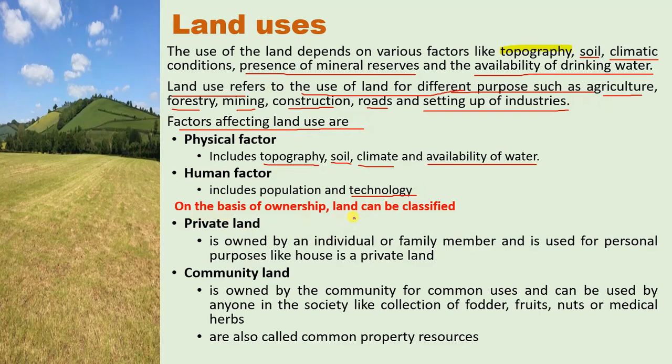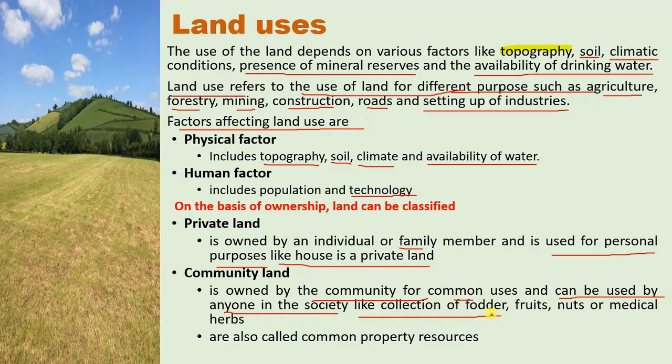On the basis of ownership, land can be classified as private land and community land. The private land is owned by an individual or family members, and is used for personal purposes, like a house is private land. Community land is owned by the community for common uses and can be used by anyone in the society.